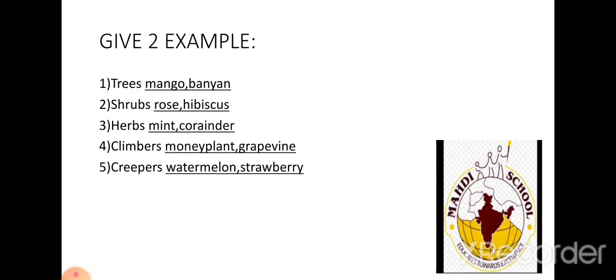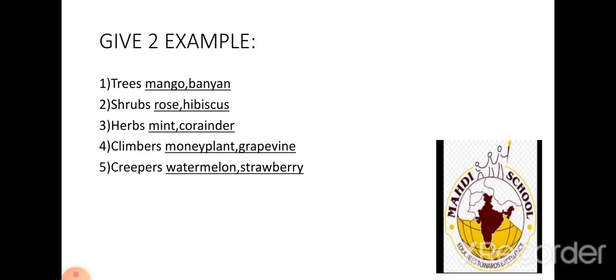Third one, herbs. Which are the herbs? The green color things that mom puts on our food, correct? Which are they? M-I-N-T, mint. C-O-R-I-A-N-D-E-R, coriander. Mint and coriander. The fourth one, climbers.